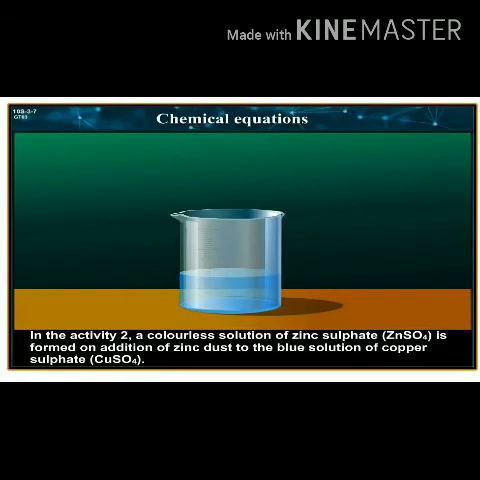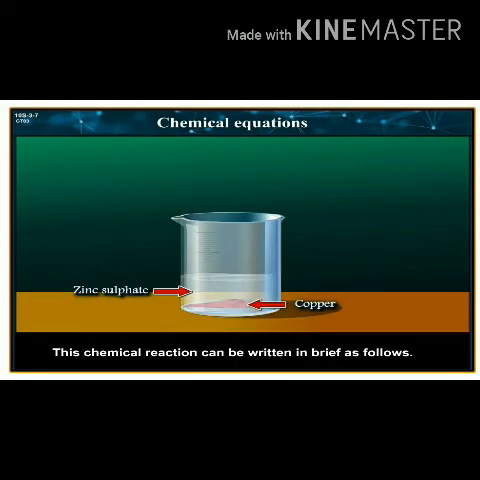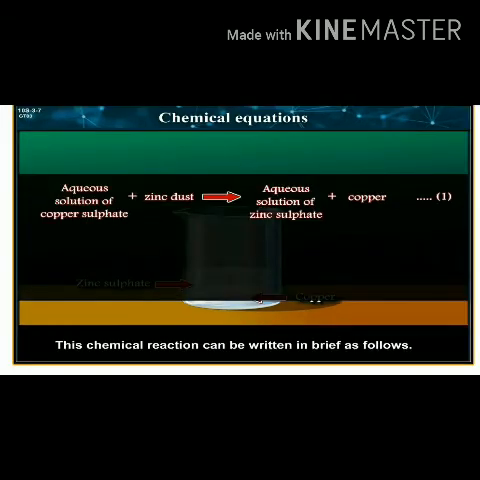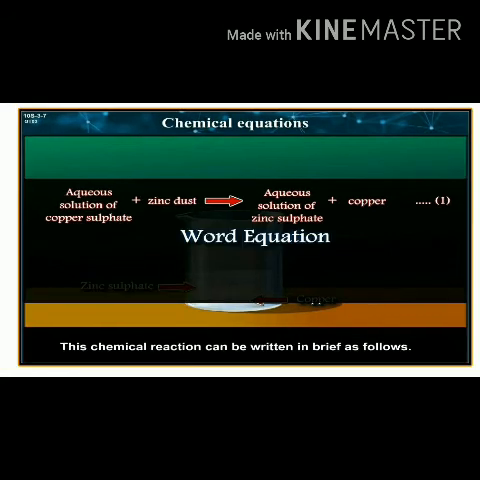Let us first look at a chemical reaction. In activity 2, a colorless solution of zinc sulfate (ZnSO4) is formed on addition of zinc dust to the blue solution of copper sulfate (CuSO4). This chemical reaction can be written in brief as follows. Aqueous solution of copper sulfate plus zinc dust gives aqueous solution of zinc sulfate plus copper. This is equation number 1.